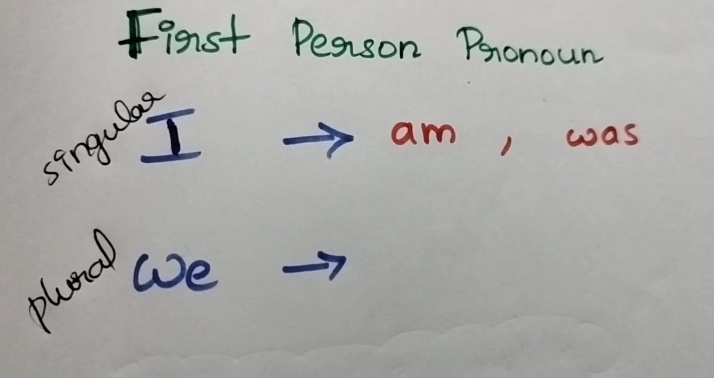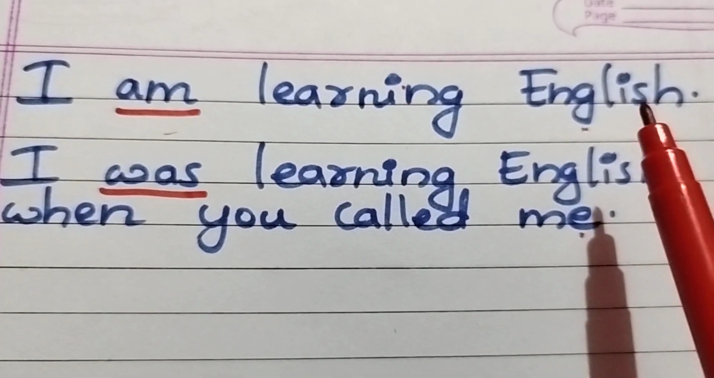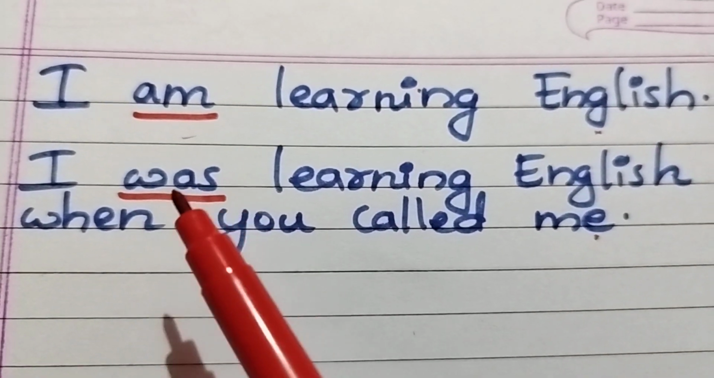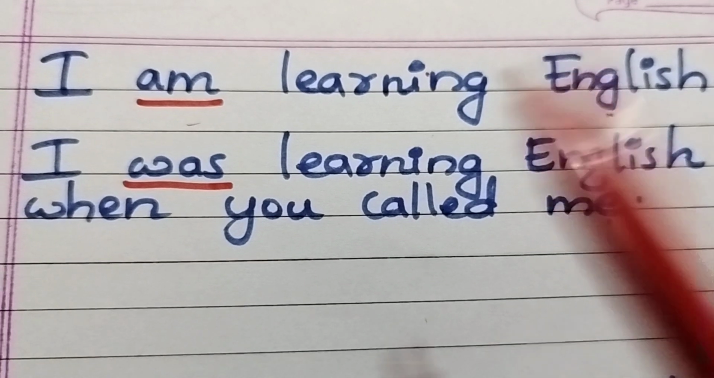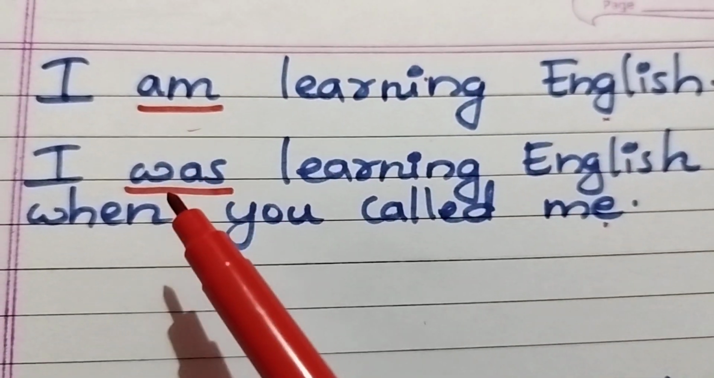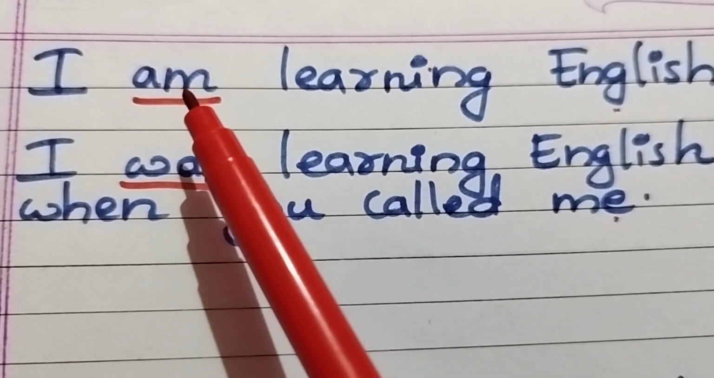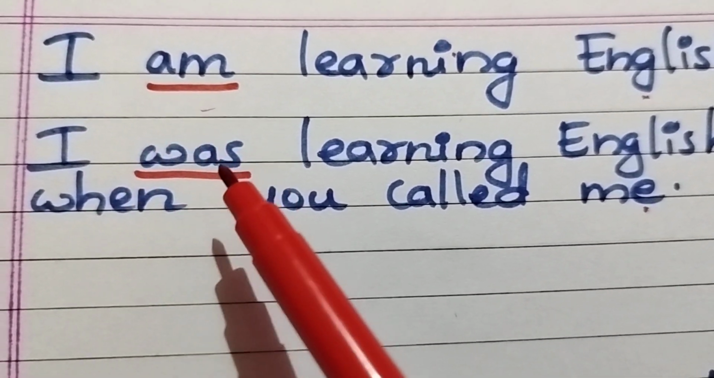Let me give you an example. I am learning English, which is happening now, so it is in present tense. I was learning English when you called me. So when you called me, I was learning English. So it is in past tense. So in present tense, you need to use am with I, and in past tense you need to use was.